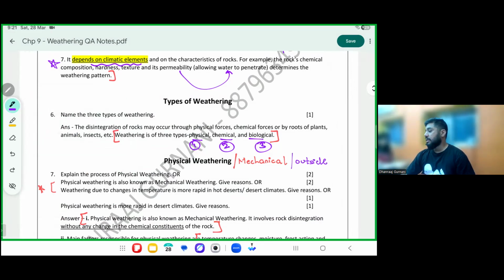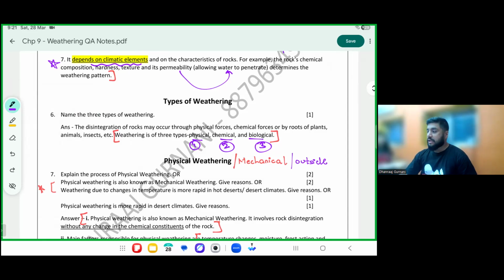For example, Kabir, I'm going to hit you, but from the outside. Any change which you will feel will be from the outside. Confirm? Sure? Kabir, the change is from the outside, not from the inside. That's called physical weathering, a weathering which happens from the outside.